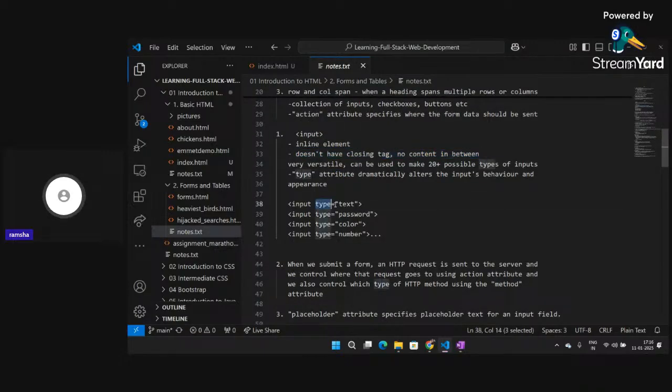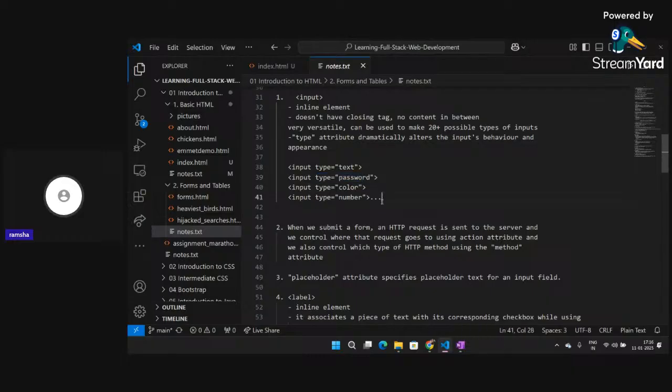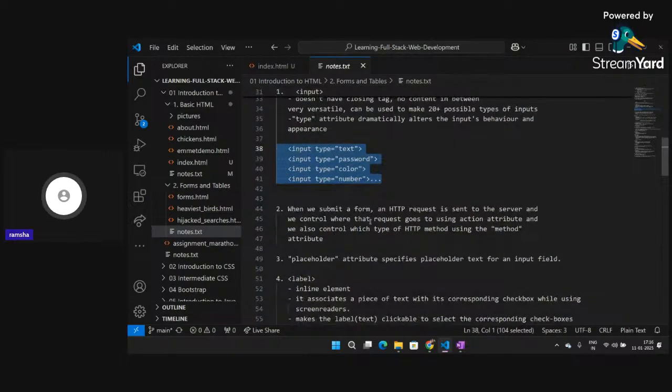And you can select the type of the input, like text, password, color, or number. It depends on you, right? And when we submit a form, an HTTP request is sent to the server. So wherever I am sending, it is the server, right? And I am sending the request there, and we can use the action attribute to control where our HTTP request should go.